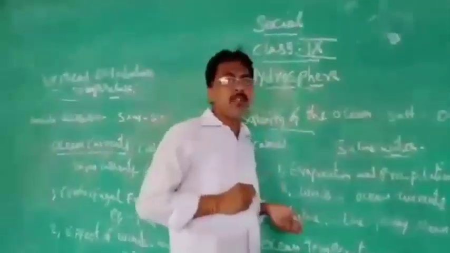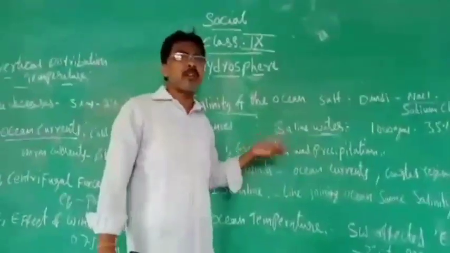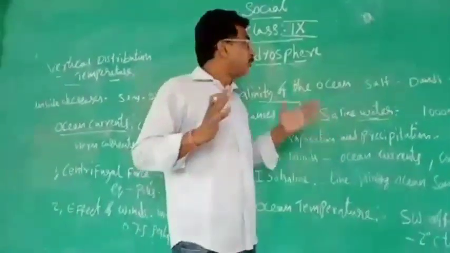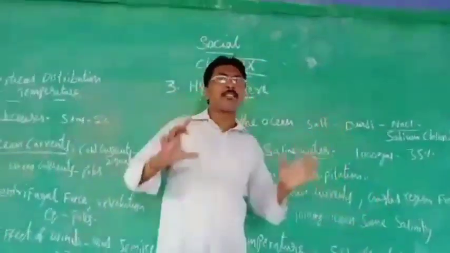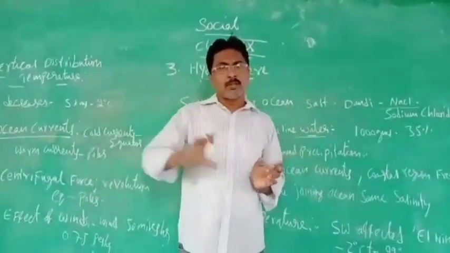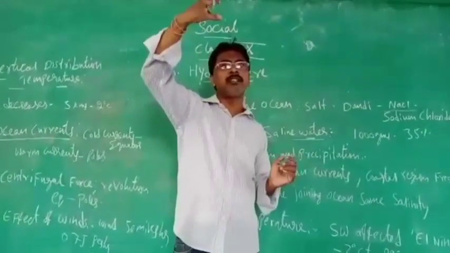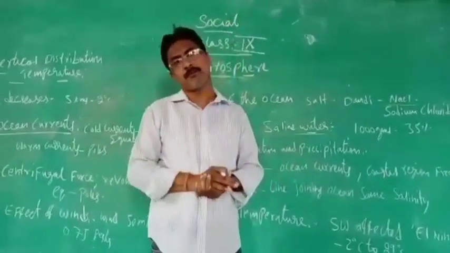And here you see, it is a question: saline water means what? Means how much? In that, you should take some quantity. Now listen, I tell you. I told you a number of times, if you take one glass of ocean water, it is just like one glass of salt.